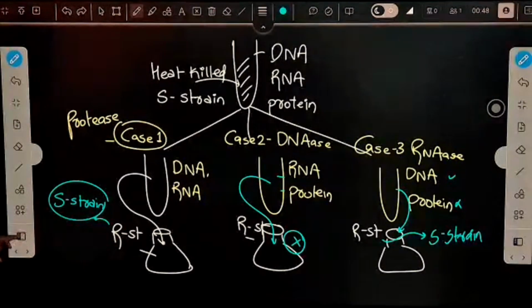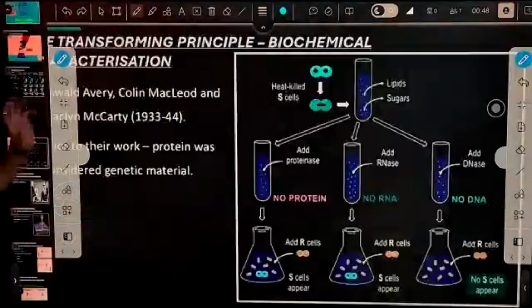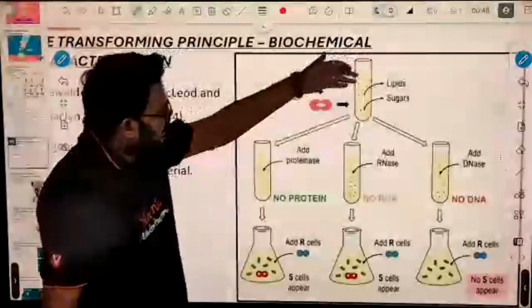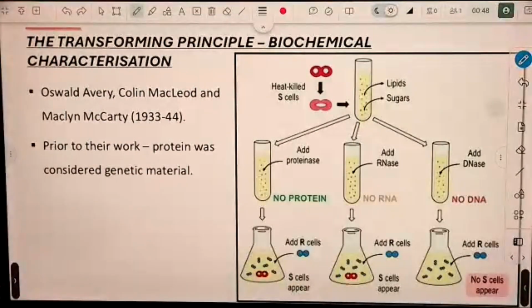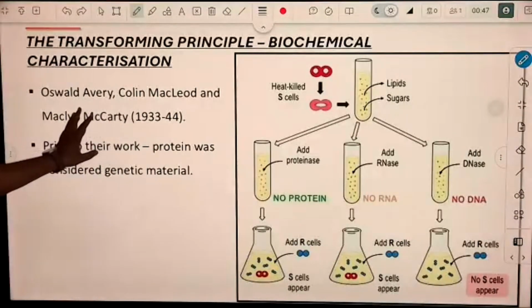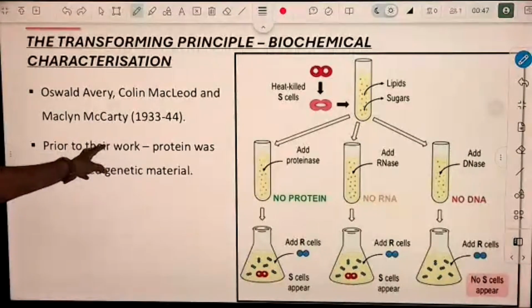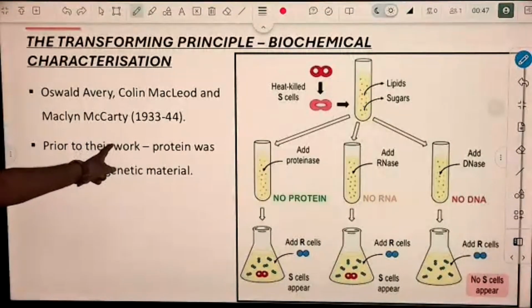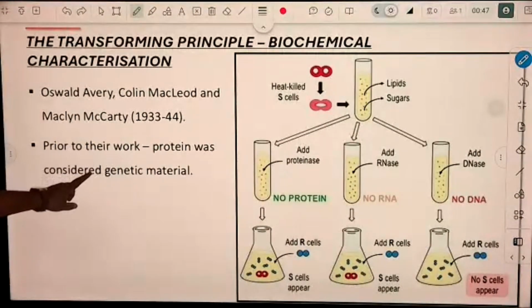Got the experiment? Got the idea? But people were still not able to believe this, but fine, I'll come to that part later on. Same thing is mentioned here. We had 3 scientists. The names of the scientists are super important. The question is also very important. They used to ask us multiple times who did the biochemical characterization. Biochemical characterization means who identified that our transforming principle is DNA. So it was Avery, MacLeod and McCarty.